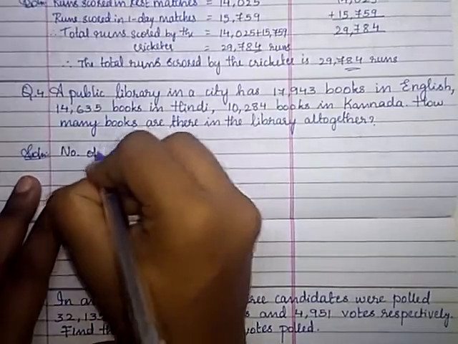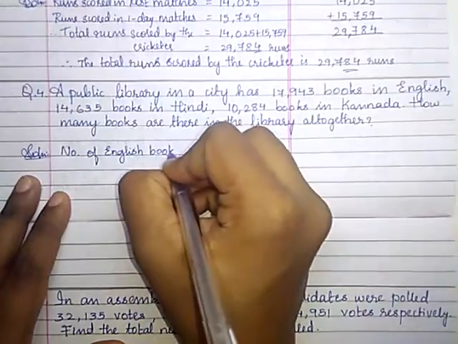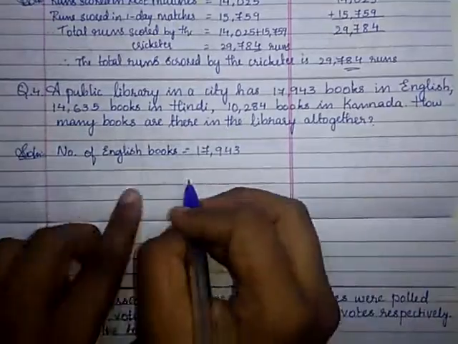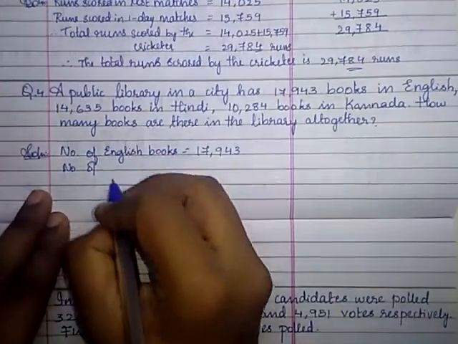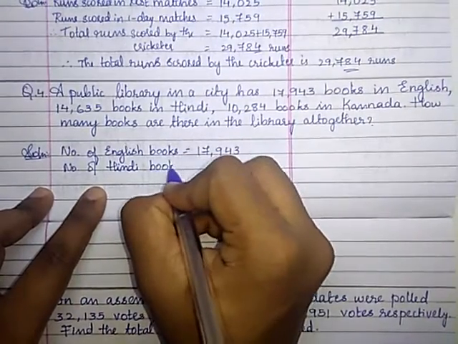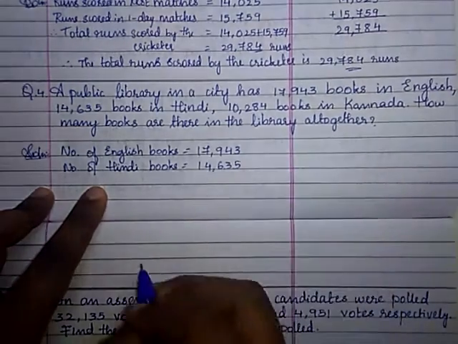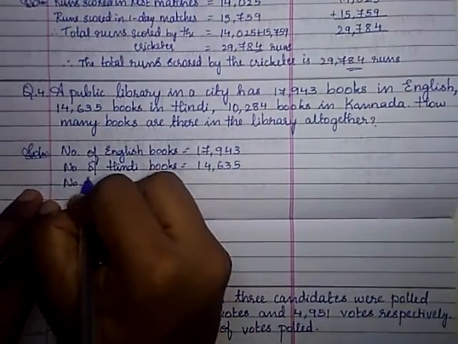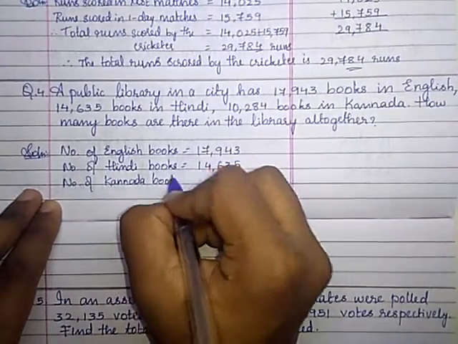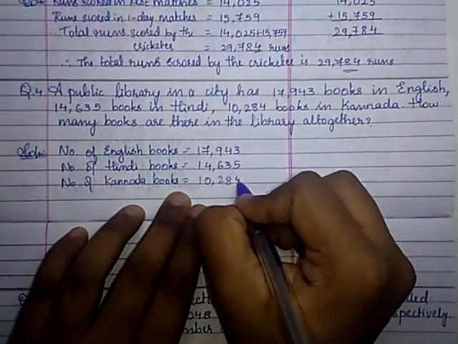So, number of English books is equal to 17,943. Number of Hindi books is equal to 14,635. Then number of Kannada books is 10,284.